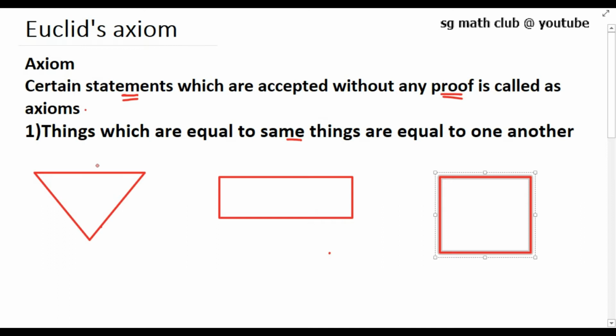You can see a triangle here, a rectangle here and a square here. Suppose the area of this triangle is 6 centimeters square, the area of this rectangle is also 6 centimeters square, and the area of the square is also 6 centimeters square. Then we can say that the area of the triangle equals the area of the rectangle, and the area of the rectangle equals the area of the square. Then I can say that the area of the triangle also equals the area of the square. So that's the meaning: things which are equal to the same things are equal to one another.